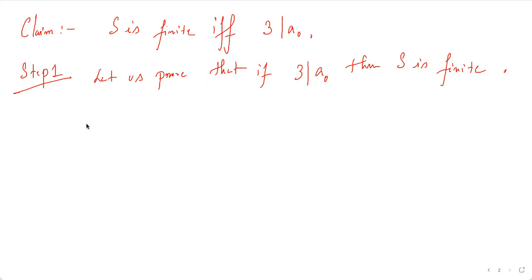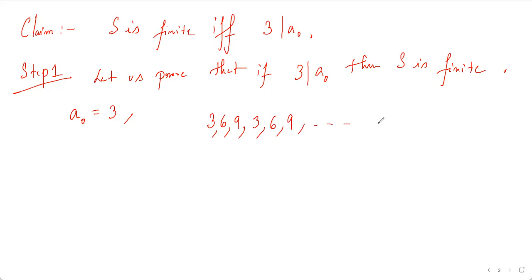First of all, just notice that if A naught is 3, then the sequence that is getting formed is 3, then 6, then 9, and since 9 is a perfect square, the next one will be 3, and again it just repeats.